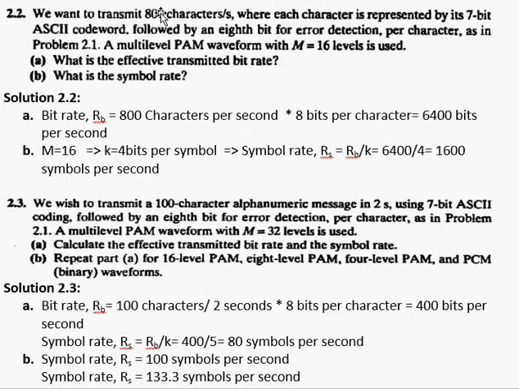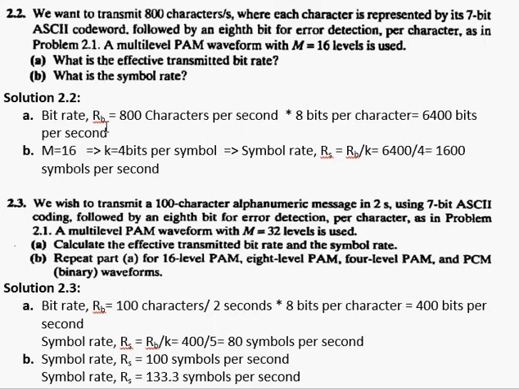So if I have a total of 800 characters that I am transmitting in 1 second, how many bits I need to transmit is simply calculated by multiplying this 800 characters per second by the number of bits per character. So if I have 800 characters per second and each character is represented by 8 bits per character, then I am going to have a bit rate equal to 6400 bits per second. And part B asks what is the symbol rate.